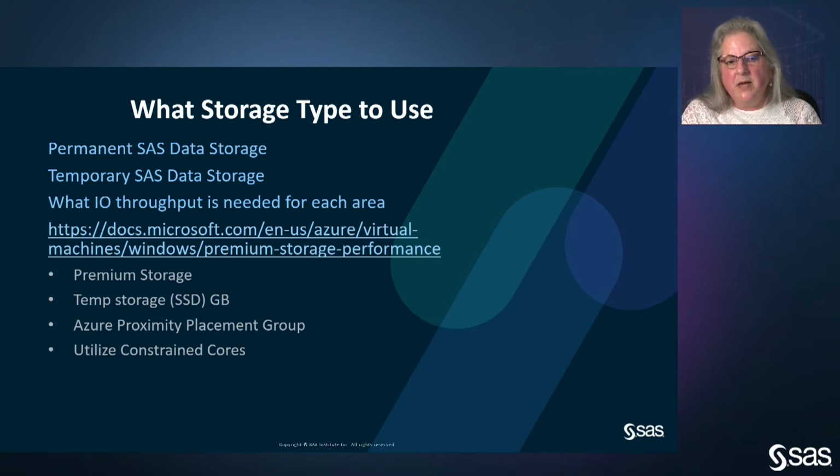So we may have to utilize constrained cores. What that would mean on the instance type we were looking at before that had 64 virtual cores is I would constrain it down to 32 virtual cores, 18 physical, and be able to double the IO throughput to premium storage because I did that. And if that meets your IO throughput needs, then we'll be fine with using that instance type for your storage.